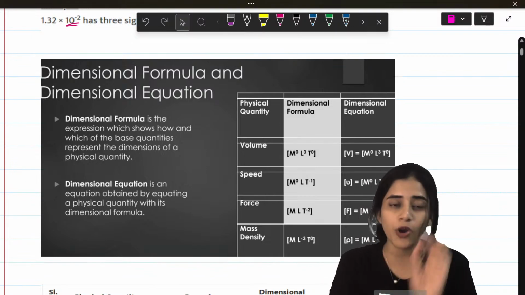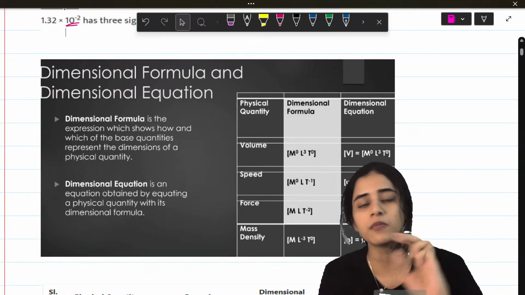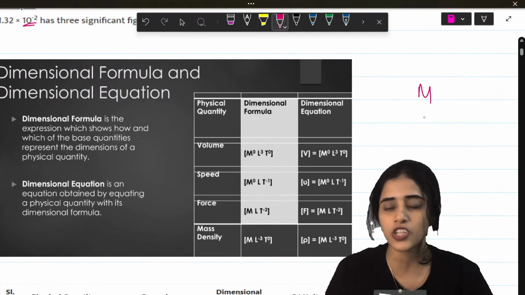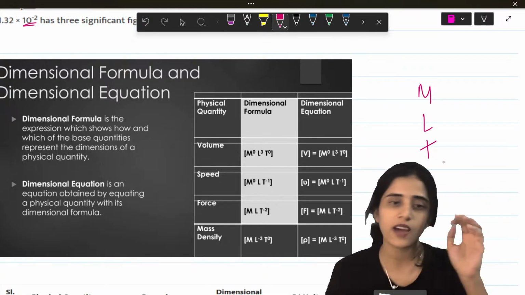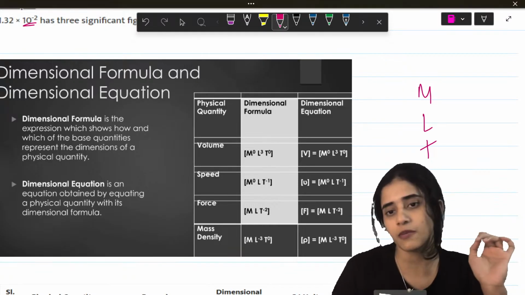Okay, next important thing is dimensional formula. What are the 3 main dimensions? The 3 main dimensions are M, L and T. M for mass, L for length, T for time. How do you do dimensional formula? To do that, you need to know basic formulas. For example, let's take area. How do I find the dimension of area?